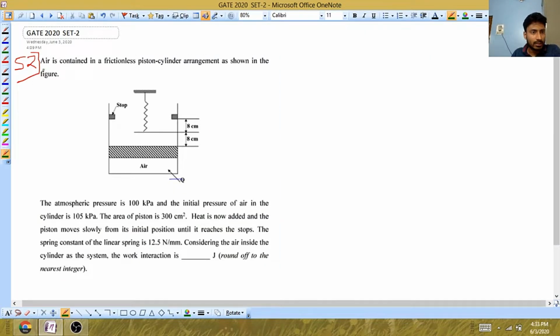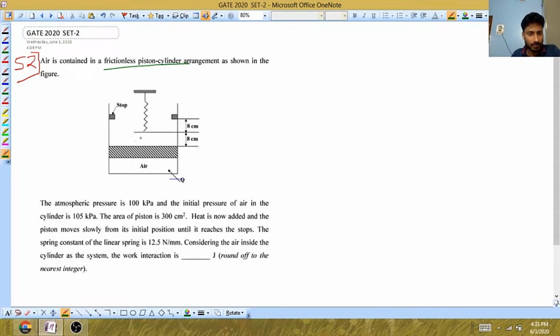In the next question, question number 52, they have said air is contained in a frictionless piston cylinder arrangement. You can see air is present here, and this is the piston. They have given the atmospheric pressure as this much, and the initial pressure of air in the cylinder is this much. The area of the piston is also given.